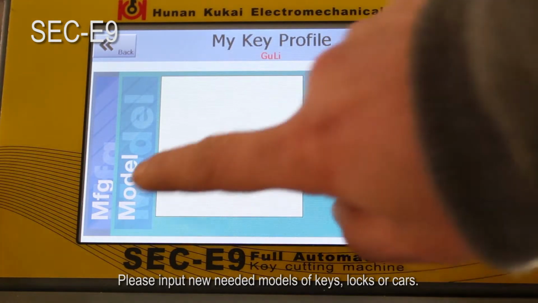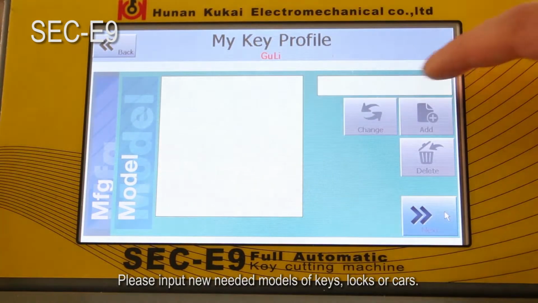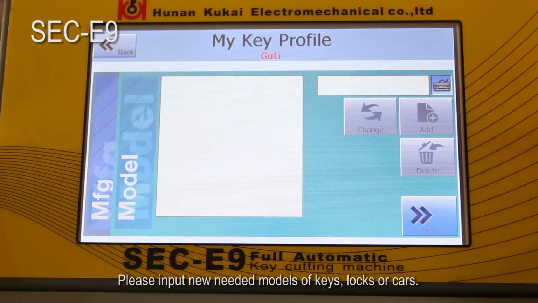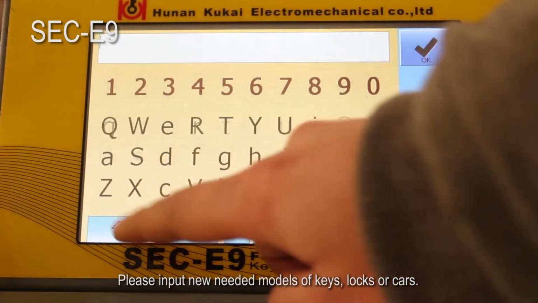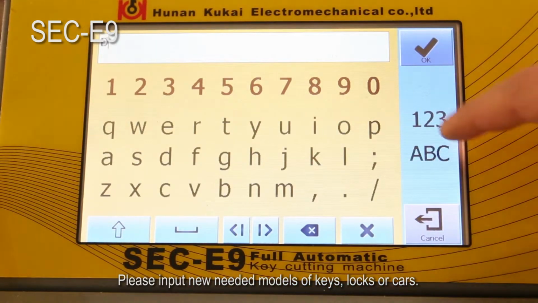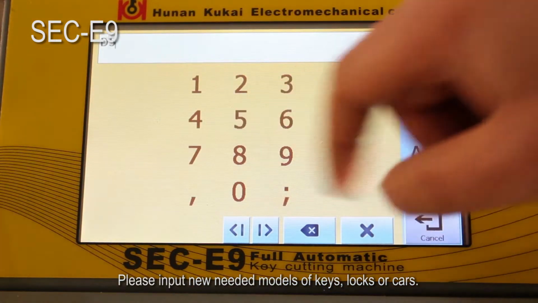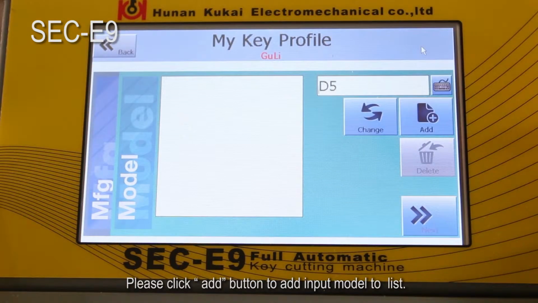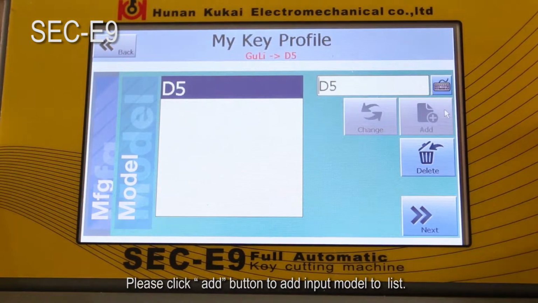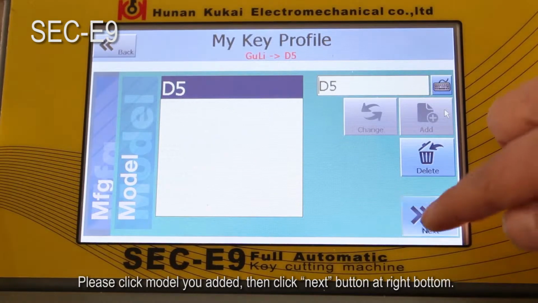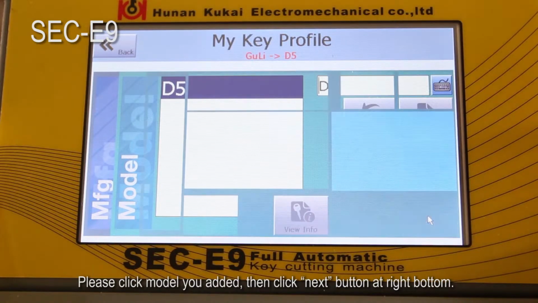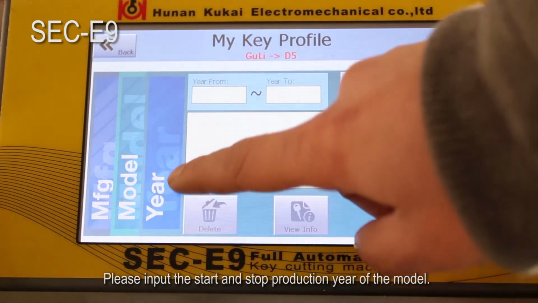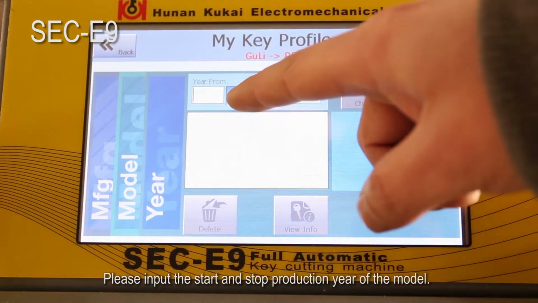Please input new needed models of keys, locks or cars. Please click Add button to add input model to list. Please click model you added, then click Next button at right bottom. Please input the start and stop production year of the model.